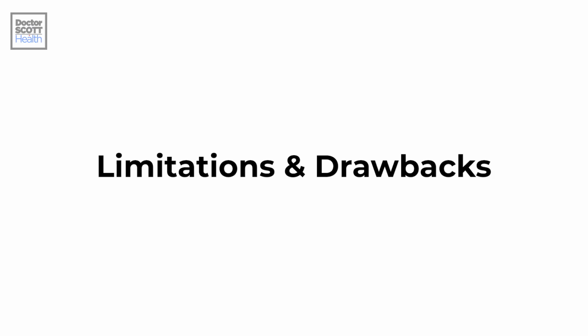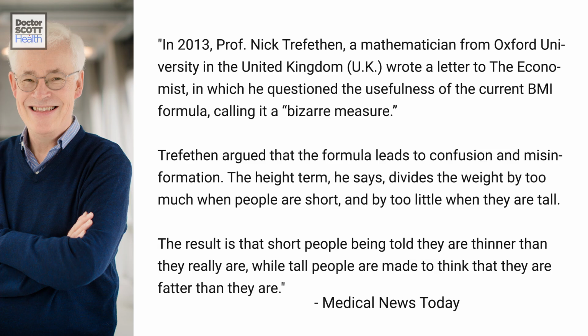Limitations and drawbacks. First of all, it does not distinguish between fat and muscle. Secondly, you can be fairly easily misclassified into the wrong category. And third, the formula used to calculate the BMI is an oversimplification and has some problems with it. In 2013, Professor Nick Trefethen, a mathematician from Oxford University in the United Kingdom, wrote a letter to The Economist in which he questioned the usefulness of the current BMI formula, calling it a bizarre measurement. Trefethen argued that the formula leads to confusion and misinformation.